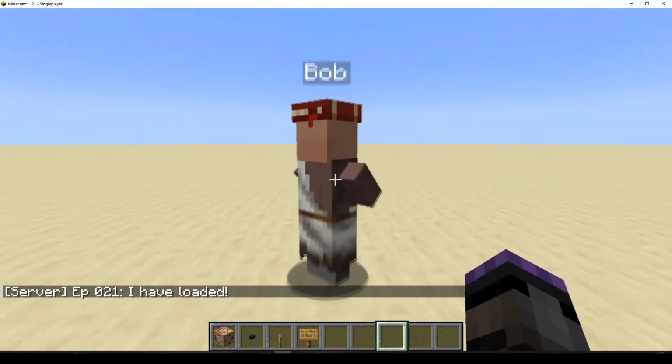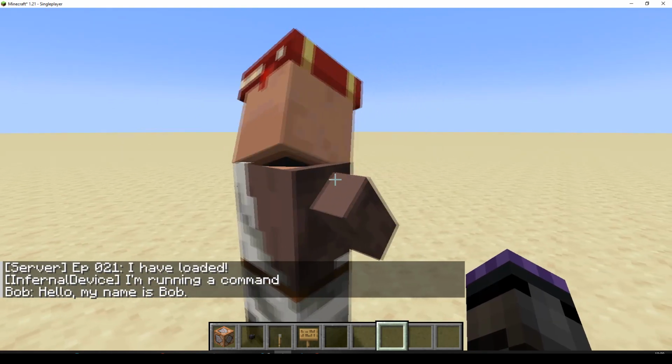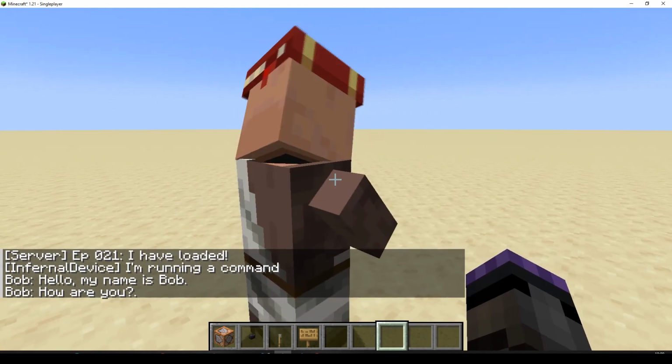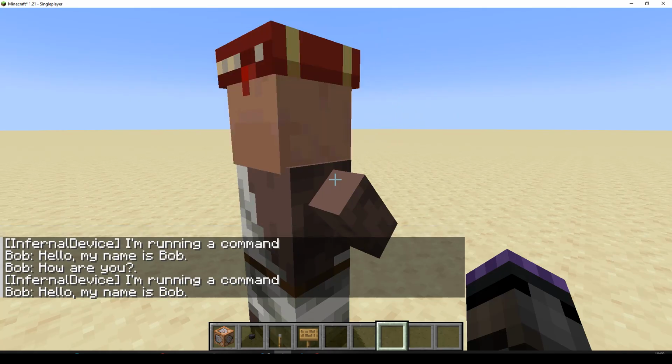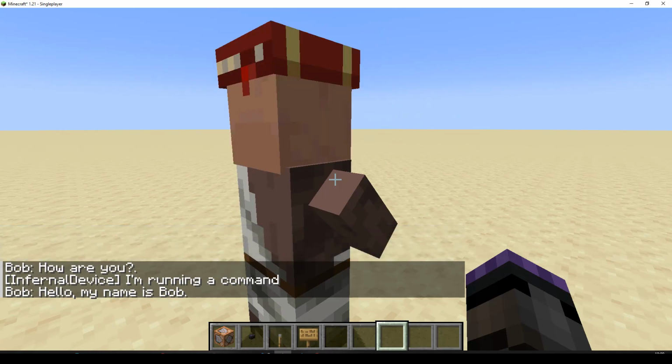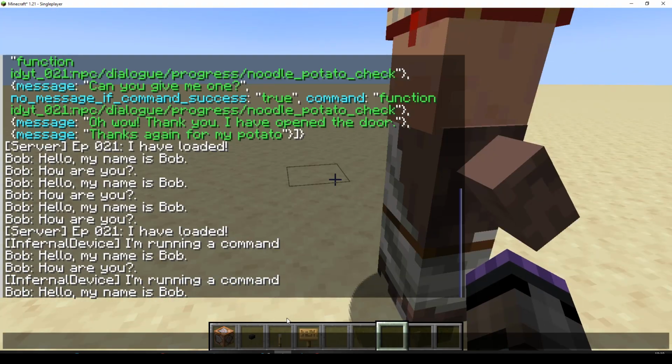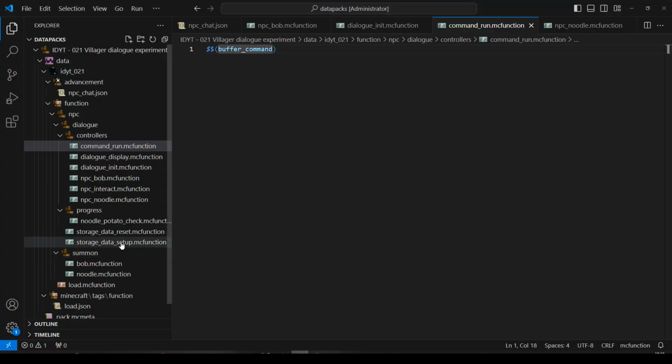Bob, where are you? I'm running a command. Hello, my name is Bob. I'm running a command. So each time Bob says his first message, it says, I'm running a command. That's cool. Let's go to our data setup.